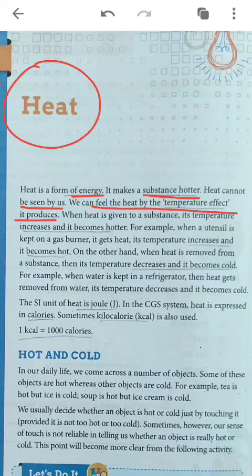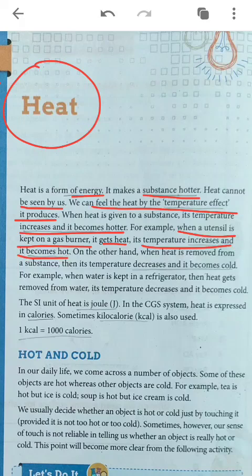When heat is given to a substance, its temperature increases and it becomes hotter. For example, when we give heat to any object or substance, it starts becoming hot. You have seen so many examples of providing heat. In the kitchen, when our mother cooks food, she uses utensils, and when the utensil is kept on the gas burner, it gets heat in the form of flame from the gas, the temperature increases and the utensil becomes hot. This is the process of giving heat.